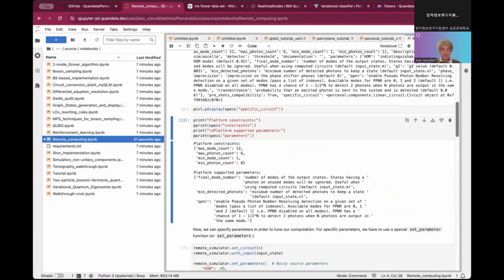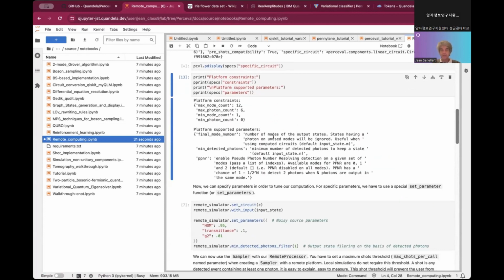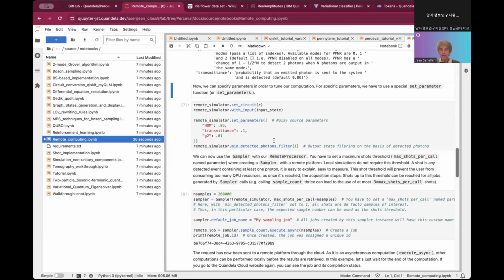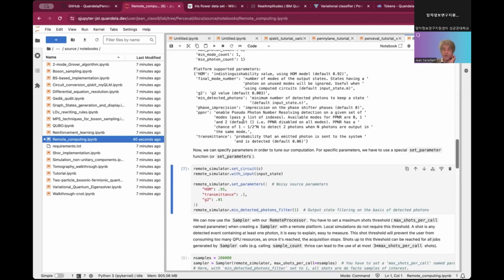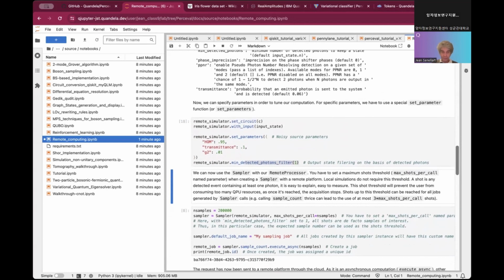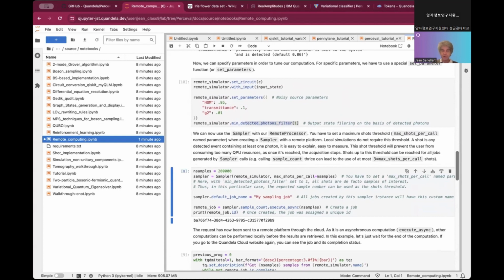I'm displaying the constraints. Then all the parameters you have access to can be set with set parameters. So here, for instance, we'll be simulating a noisy system. We'll set a HOM, a limited transmittance of the system and the G2, and we'll be interested only in filtering states with only one photon. So sending that, I'm asking for 200 samples.